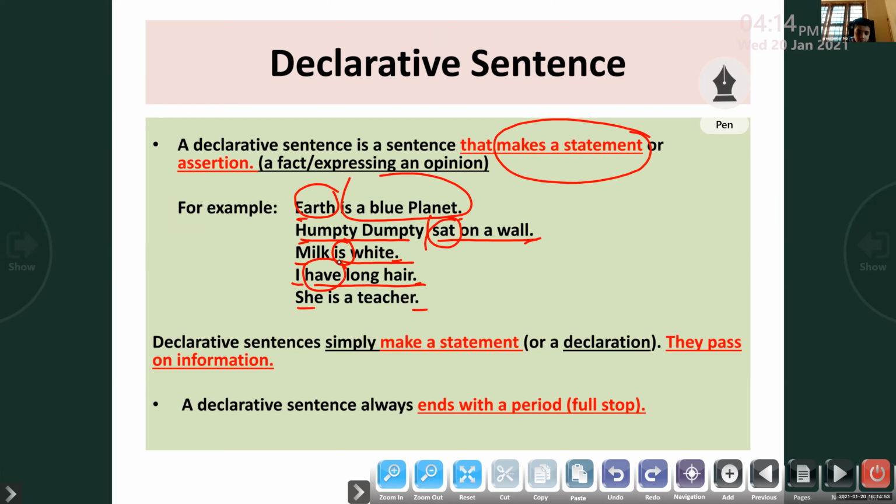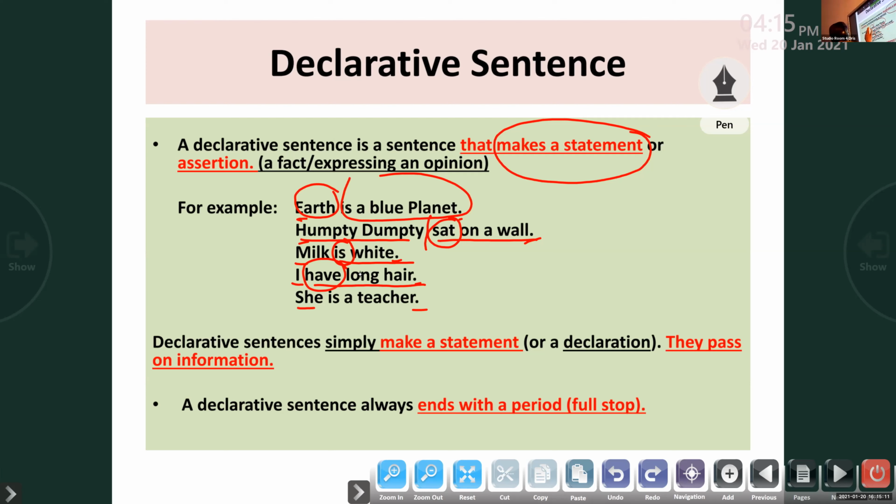She is here. Have is actually not an auxiliary verb. It is actually the main verb. I have long hair. Ma'am, is is a primary auxiliary verb. Is. Milk, here also it is not a primary auxiliary verb. Here milk is white, here is shows.